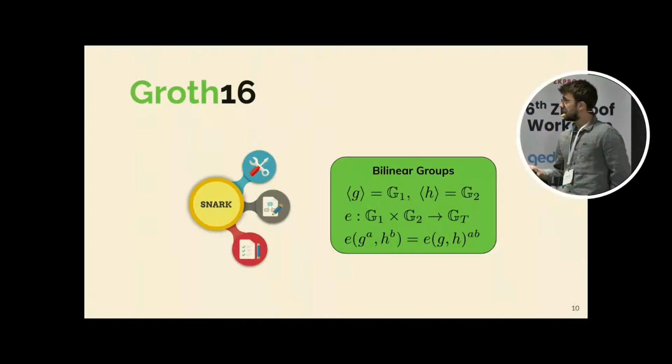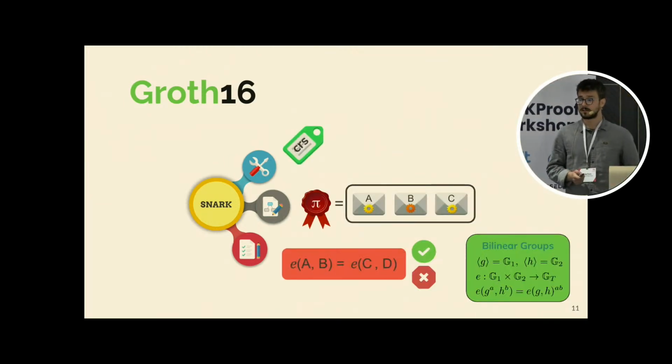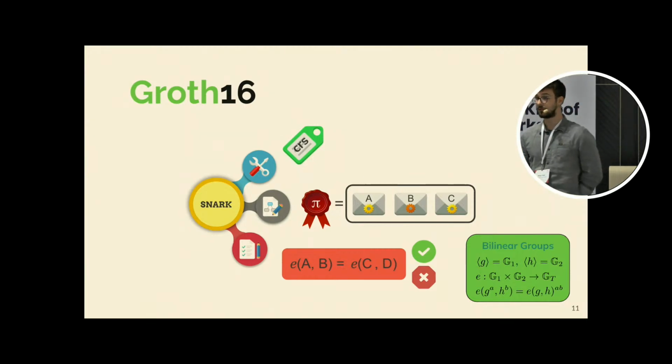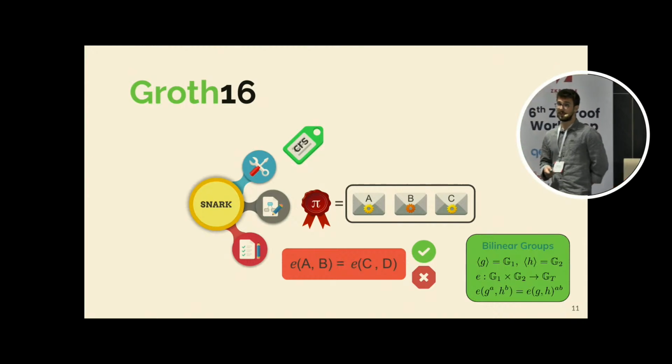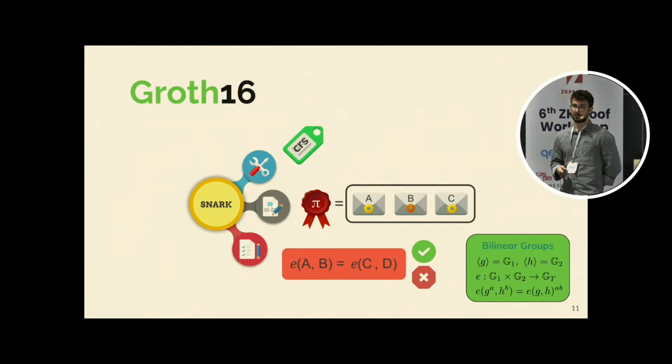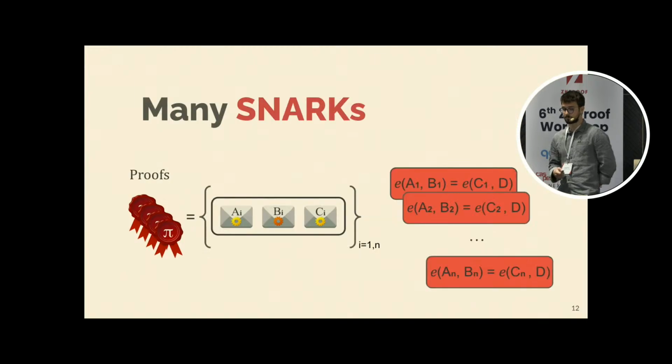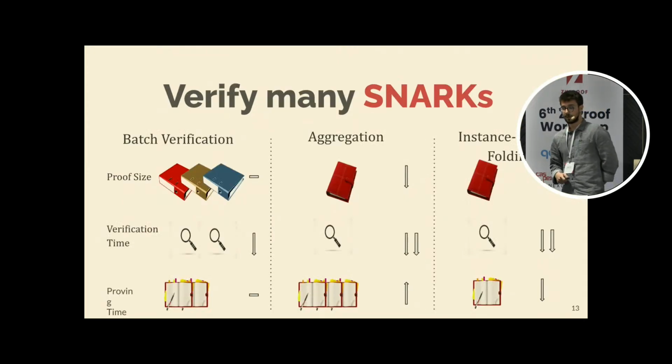How does it work? In Groth16, as usual, we have a bilinear group and the pairing, and we have a specialized SRS. The proof consists of three group elements, and the verification of the SNARK includes verifying some pairing equations. So in the Filecoin setting, we need to verify many such proofs. The question is how we can do it efficiently. What ways can we come up with?